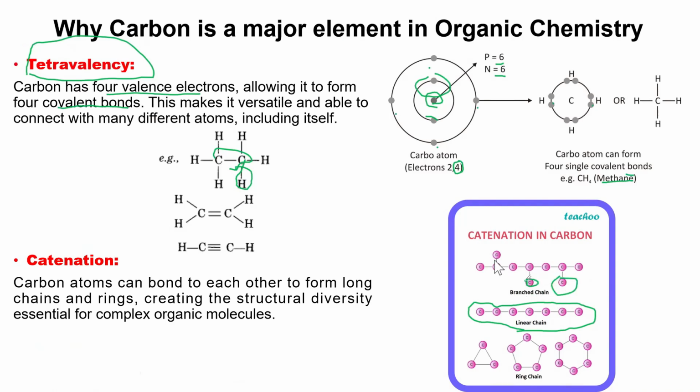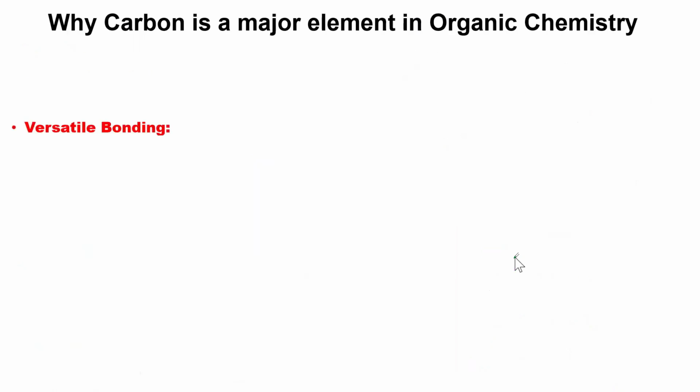This is also another branch here. Then we have another branch. So it can form a linear compound, and it can form a branched compound. It can also form a ring or cyclic compound, like in the case of this one. This is cyclopropane, this is cyclopentane, and this is cyclohexane. So this is one of the very important reasons why carbon is considered a major element in organic chemistry: tetravalency and catenation.